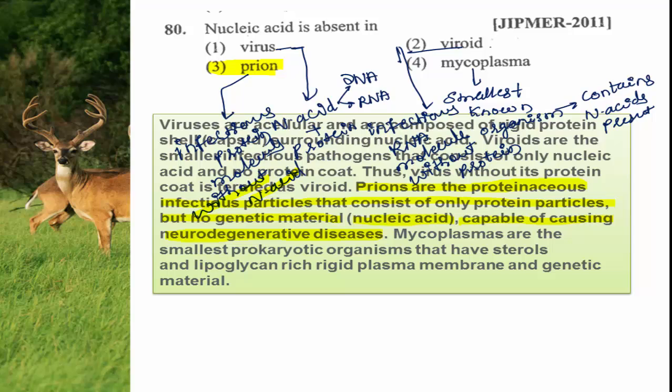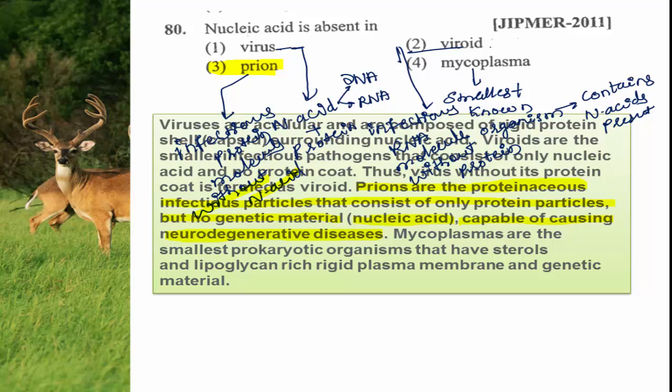And one more thing you need to remember, diseases caused by prions occur only in animals. Viroids are able to cause diseases only in plants, for example potato spindle tuber disease caused by the potato spindle tuber viroid. But viruses are able to cause infection in plants, animals, even in bacteria also.